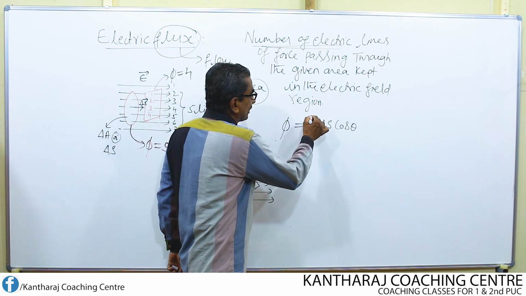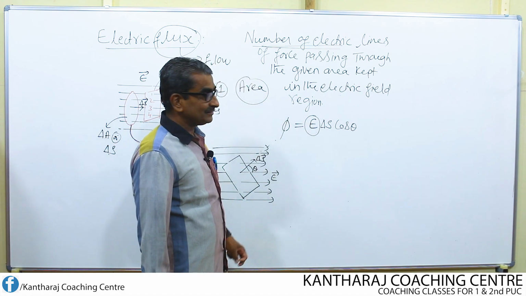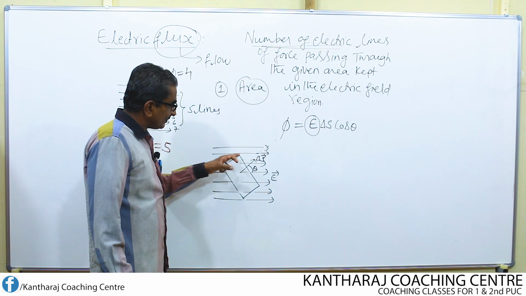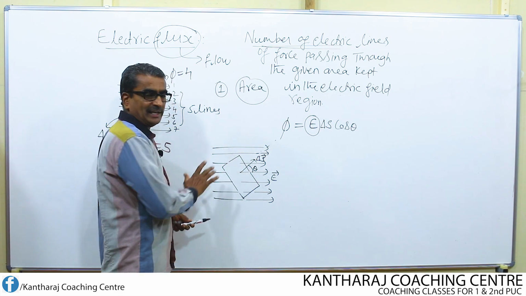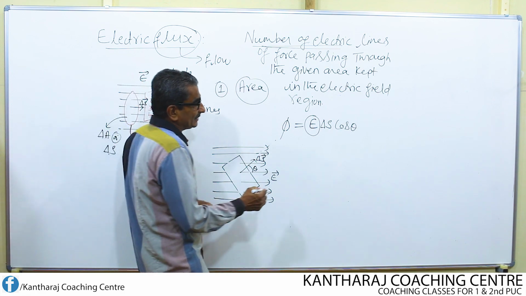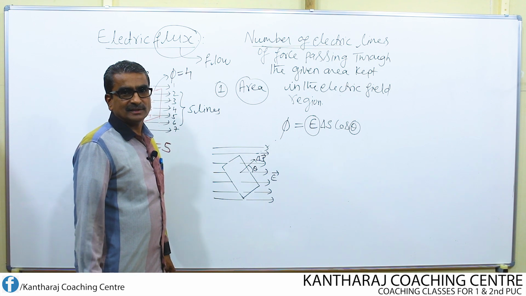Here E remains constant. This parameter remains constant. But the area may change. We can change the magnitude of the area. But what is important here? The angle theta is also important.